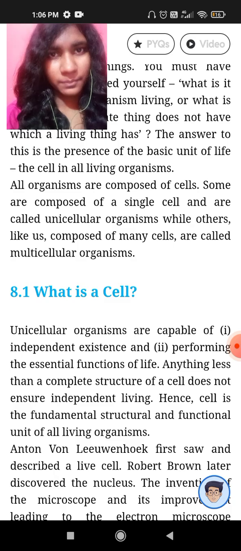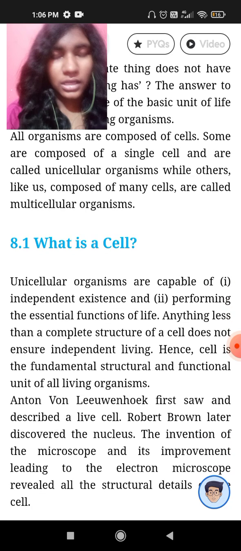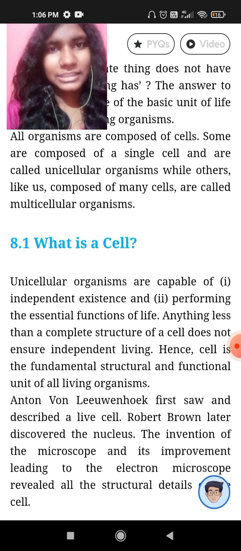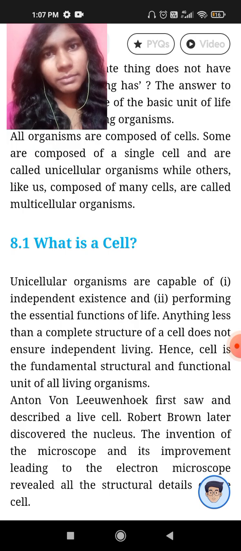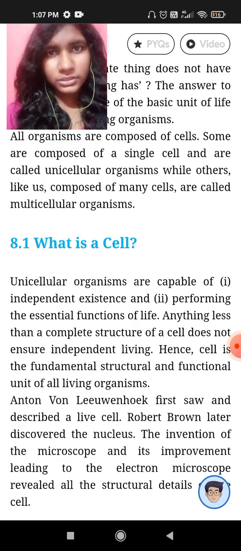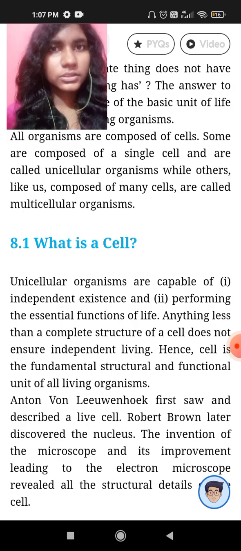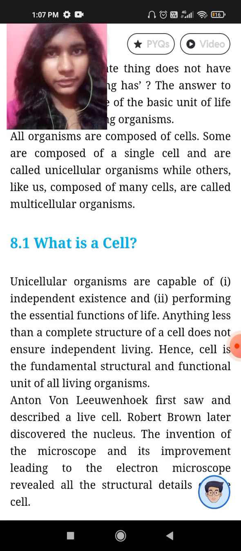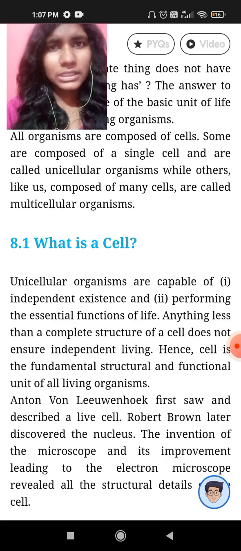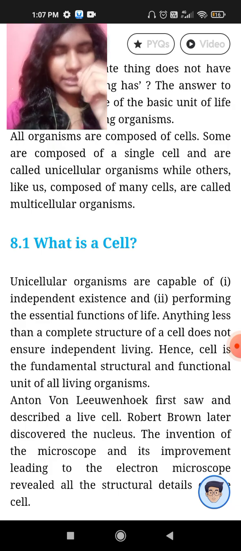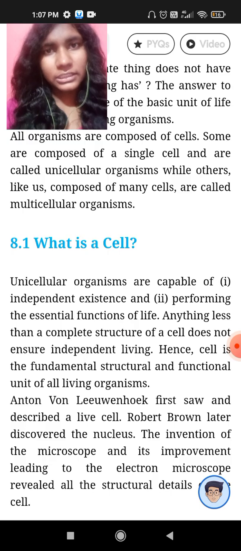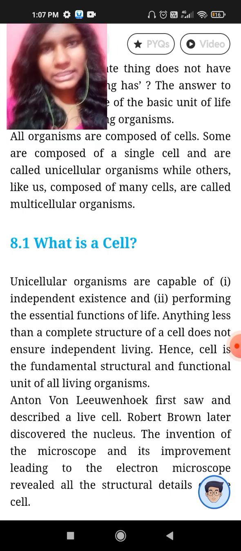What is a cell? A cell is a compartment which determines that the organism has a basic structure and is able to perform all the various functions that are needed to live, needed to survive. Because we have seen various unicellular organisms having one cell that have a complete structure and are able to perform all the necessary functions of life.